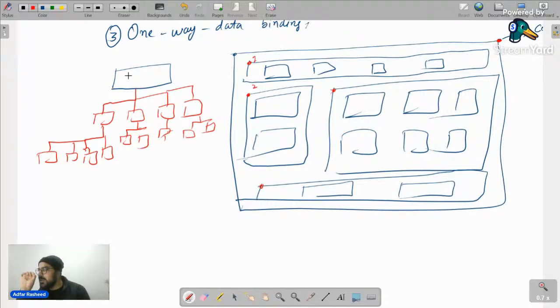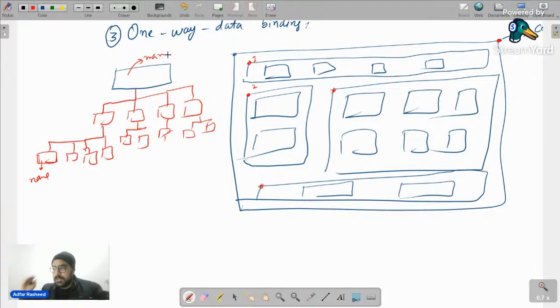And related to that, there's one property and one thing noted down. It's 100% true, which is one-way data binding. Let's suppose this component requires a data point, and that data point is my name, which is Adfar. I want name. Now, if we want to transfer data, and this data is maybe defined in the main parent, remember, always and always, data can be transferred in React structure only from top to bottom approach, from parent to children. And we do that with help of props or with help of something else.